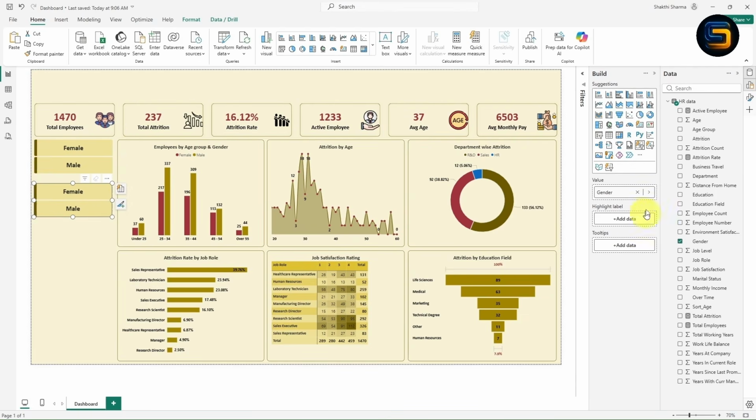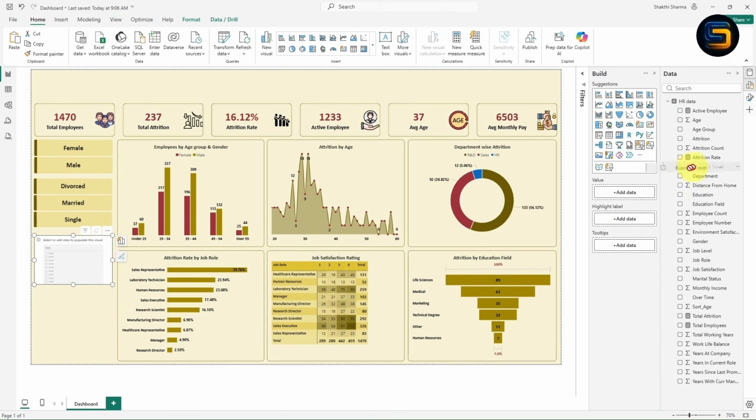Now I will remove this gender from here and I will take here marital status. Just drag and drop it, marital status inside the value. Now look here guys, the complete formatting will appear, right? So no need of doing formatting for the slicer again and again. You can just copy paste it. Now let me again copy paste it again. Now instead of this, let me remove this marital status.